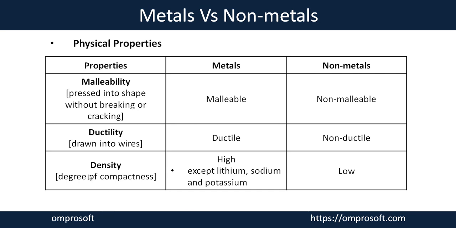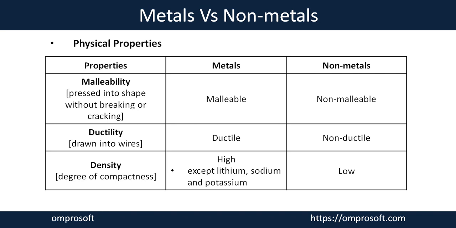The next property is density. It means the degree of compactness. Metals are highly compact because the intermolecular interaction between metal particles is very strong. Except lithium, sodium, and potassium. They are present in solid state at room temperature, but they are highly reactive.